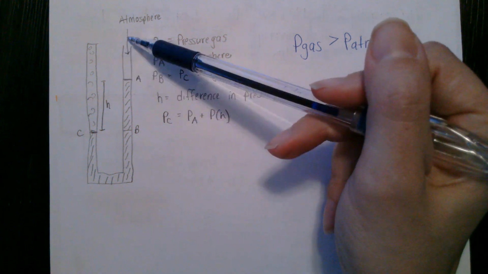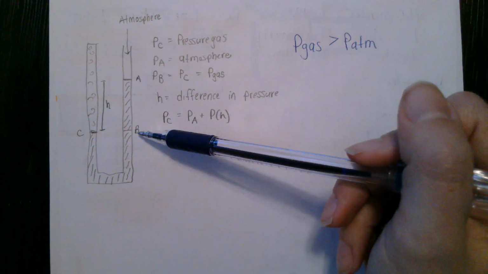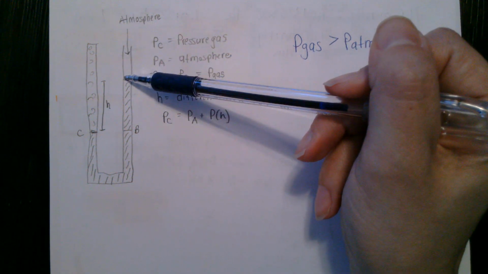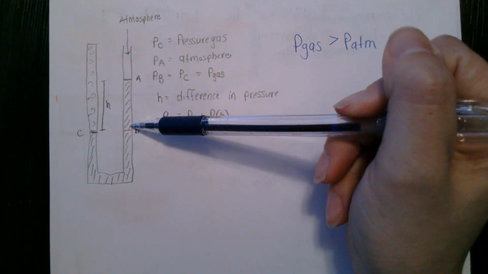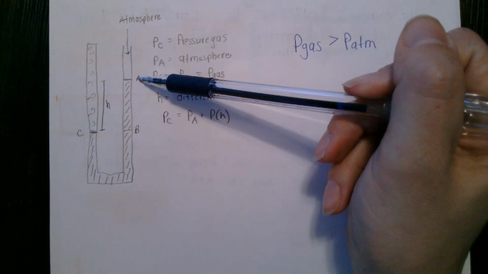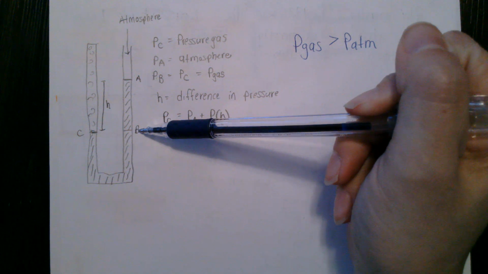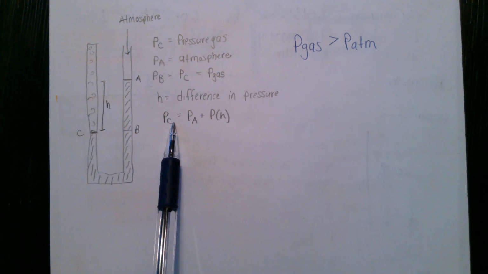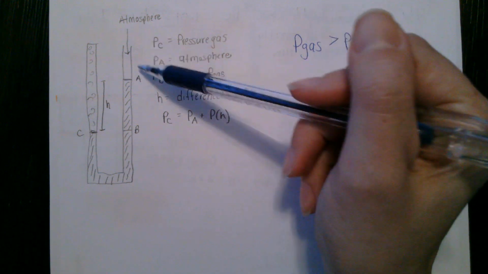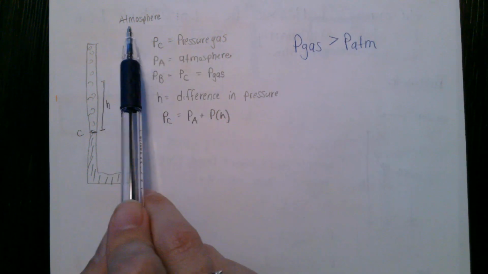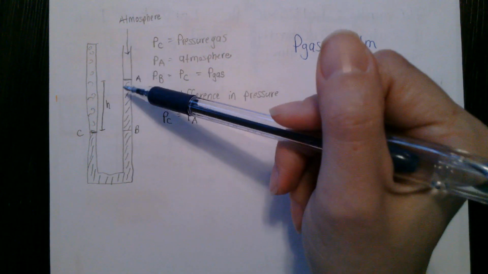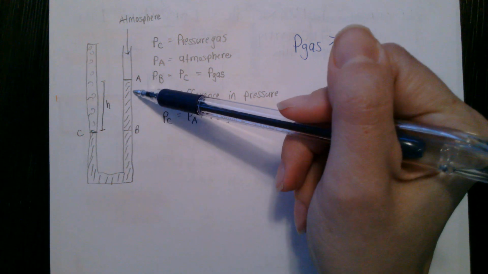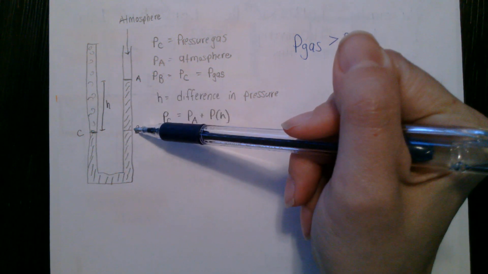At A, you just have the atmosphere acting on it, but at B, not only do we have the atmosphere acting on it, but we have this column of mercury from point A to point B. So we can say the pressure at point C is equal to the pressure at A, which is the atmospheric pressure, plus this added pressure of the column of mercury.